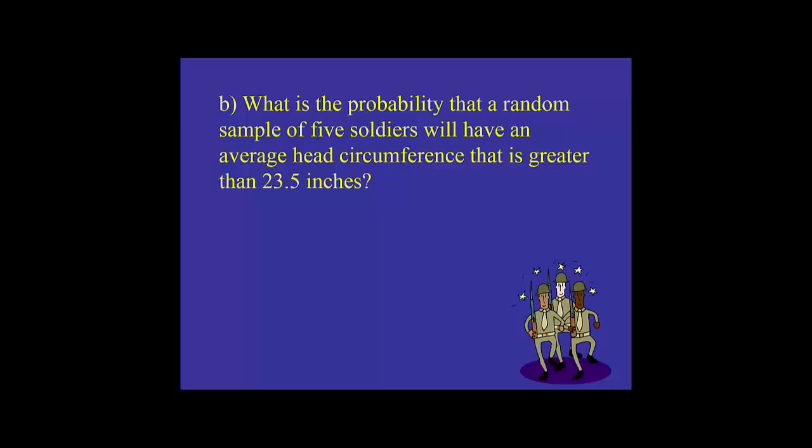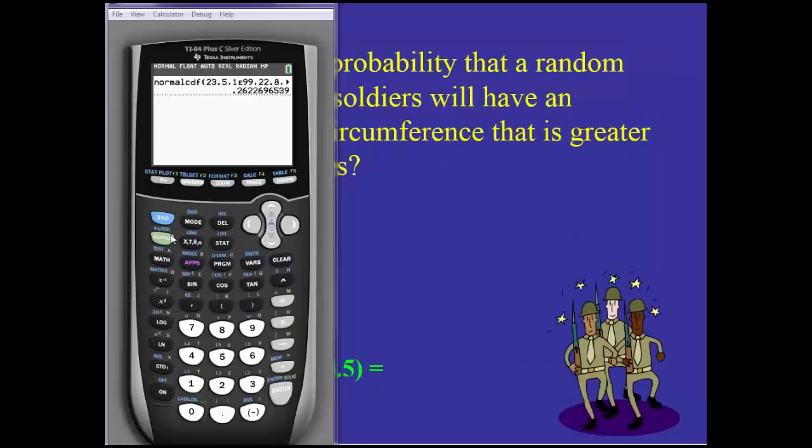Our mean stays the same as it was in the previous example, but our standard deviation is now divided by the square root of our sample size, so in this case the square root of 5. And so when we type in those parameters in the calculator, let me get that loaded up. All right, we're going to go right back to norm CDF, and this time we're going to use the same numbers. So we want above 23.5. The only thing that's going to change this time is instead of 1.1, it's going to be 1.1 divided by the square root of 5.